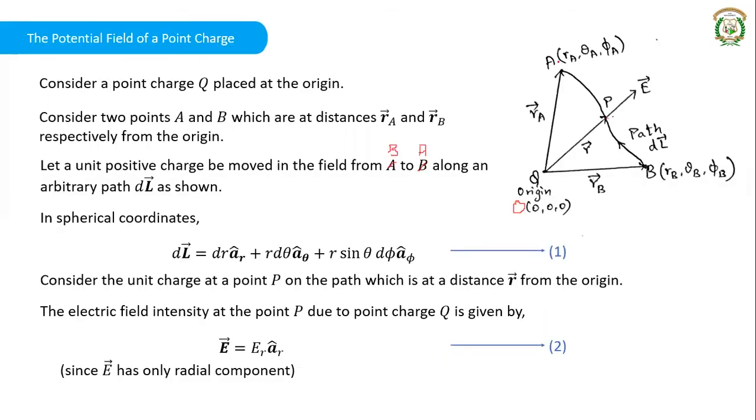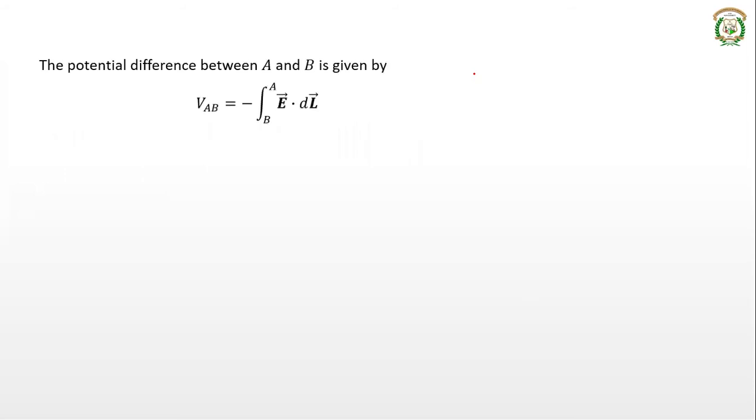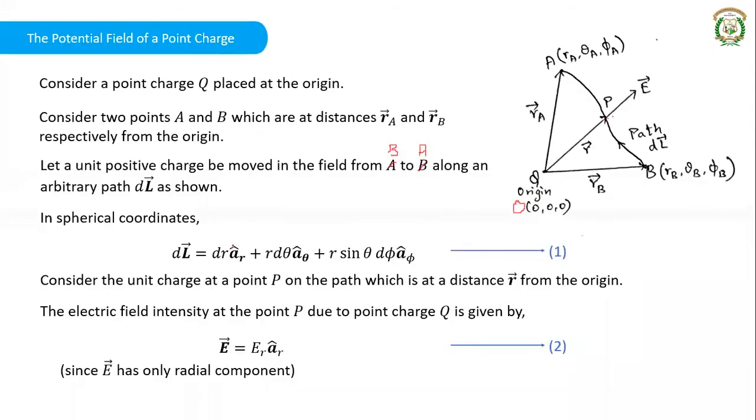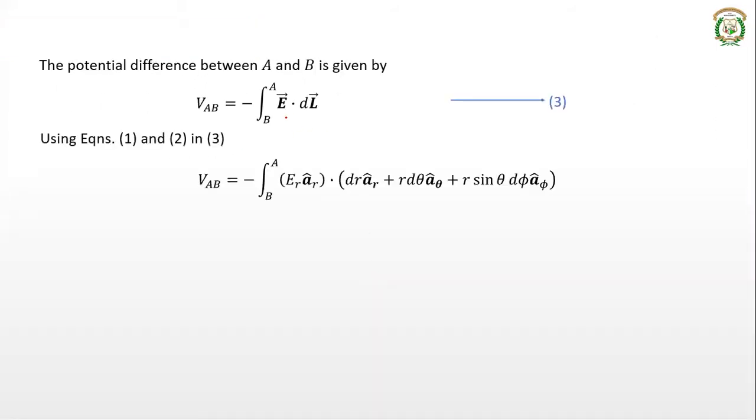So the potential difference between A and B is given by V_AB, using this equation, that is minus the integration of E dot dl from B to A. Now in place of E, we substitute E_r a_r. In place of dl, we substitute dr a_r, r dθ a_θ plus r sinθ dφ a_φ.